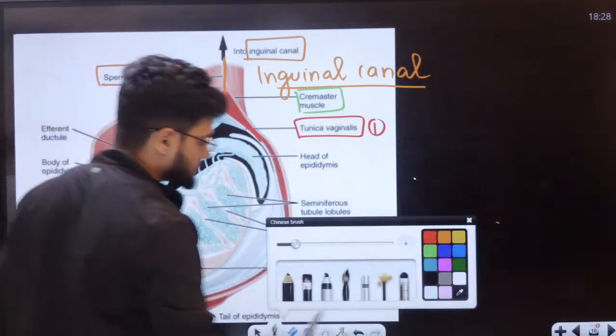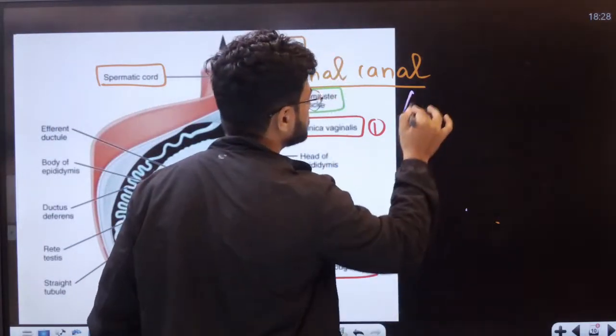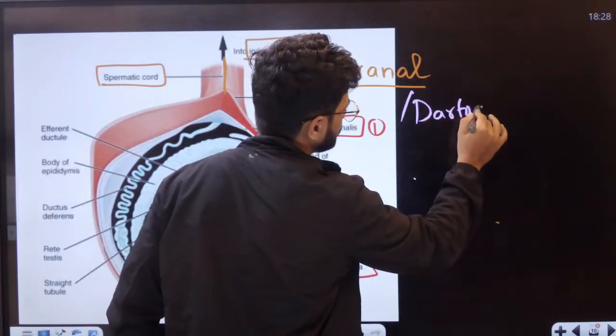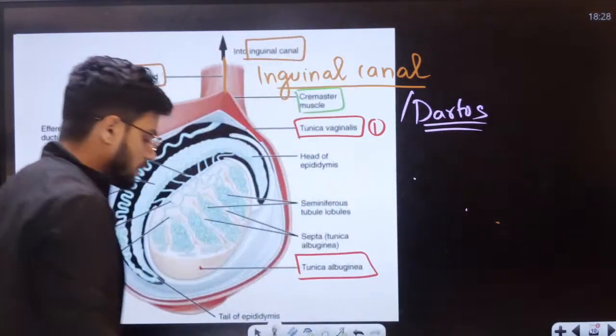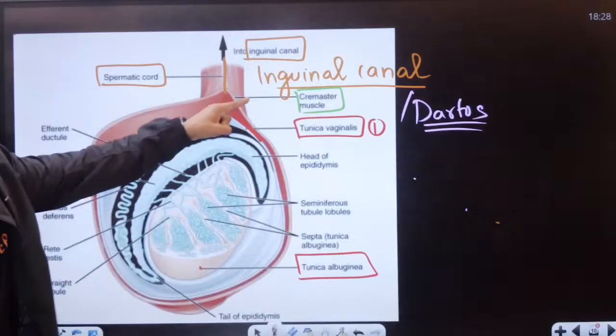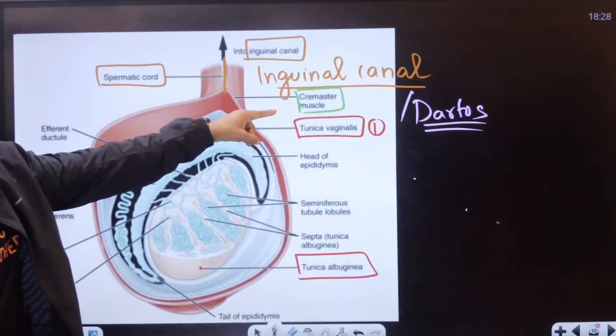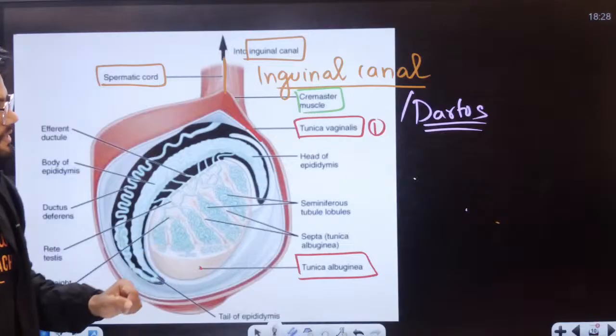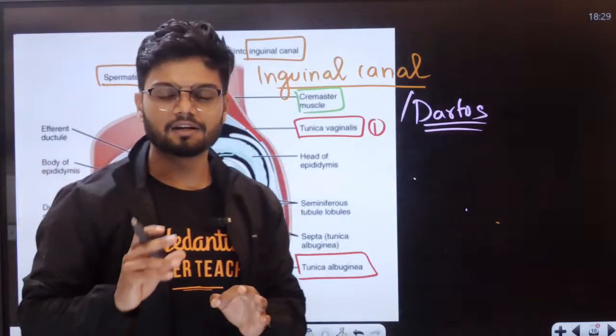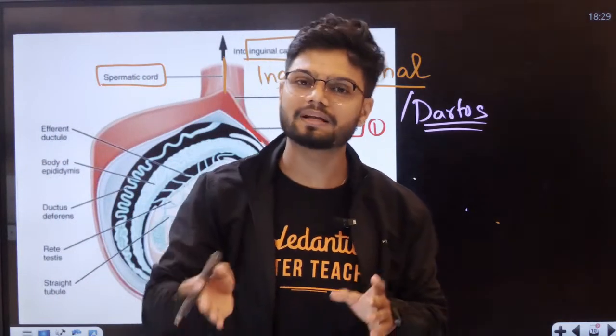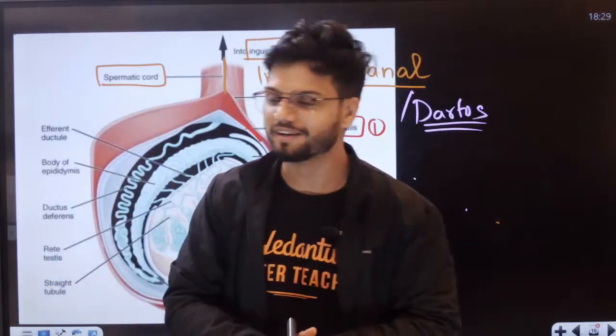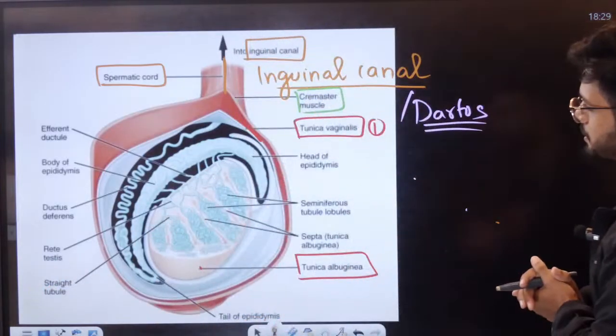Cremaster as well as dartos muscles, these two muscles will make sure the entire movement of testes happens during summer and winter time. Okay, that is the entire next level information, students.